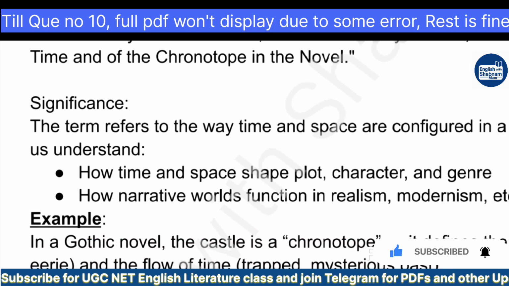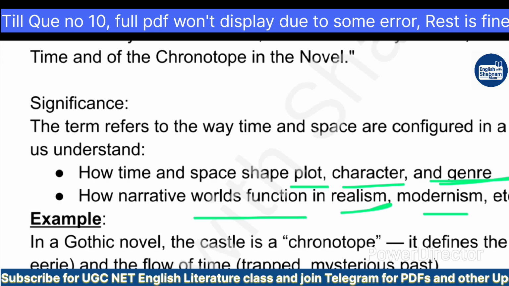How time and space shape plot, character and genre of the work, and also how narrative worlds function in realism, modernism, etc. The example of the chronotope term you will have here: in a Gothic novel, the castle is a chronotope. Time. There was a time, in this particular time, this theme, technique or any other genre were popular. So it also defines the space, that means isolated, and the flow of time, that means trapped, mysterious past.